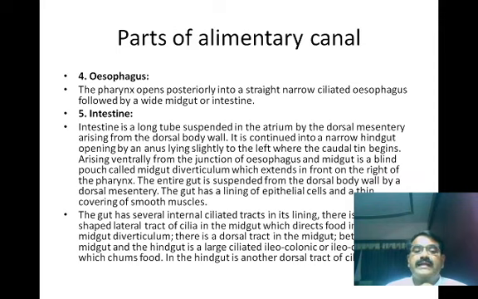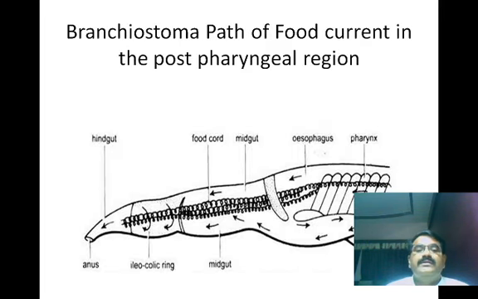The gut has a lining of epithelial cells and a thin covering of smooth muscles. The gut has several internal ciliated tracts in its lining. There is a crescent shaped lateral tract of cilia. Now here the pharynx leads into the esophagus. Then in the central region there are the food cords.